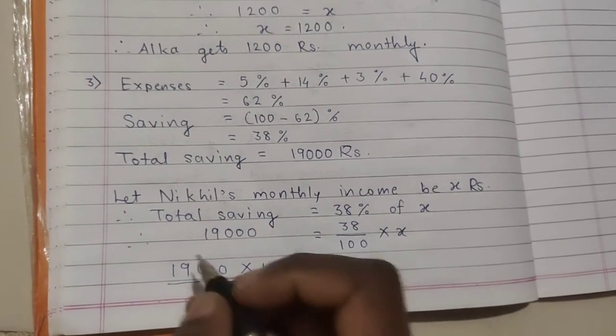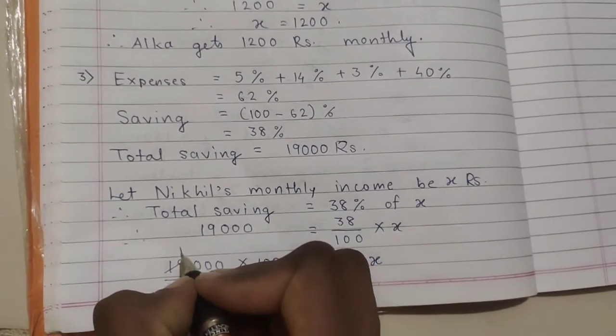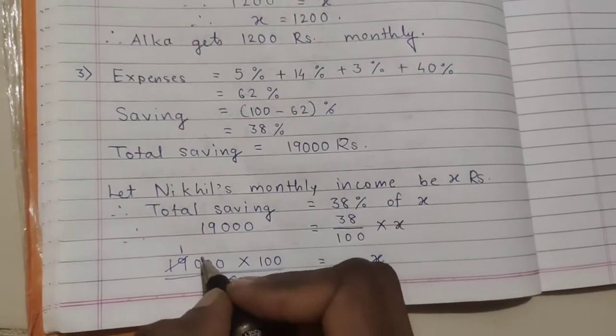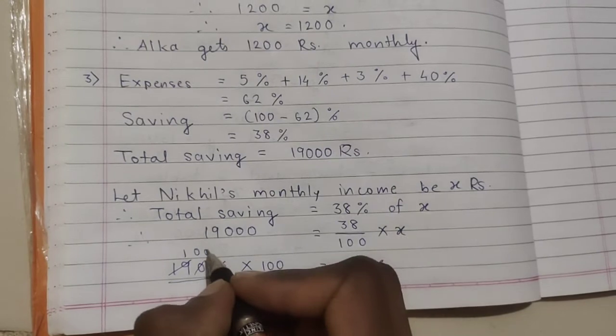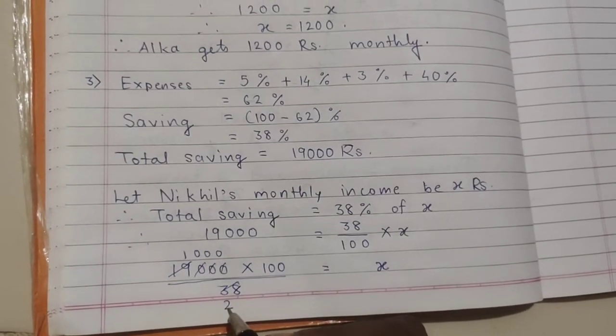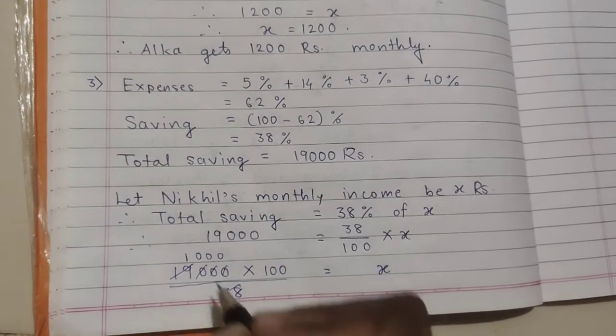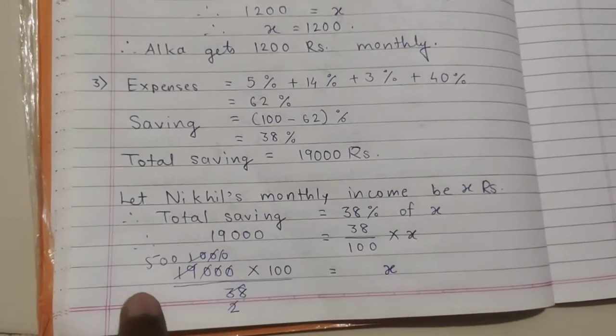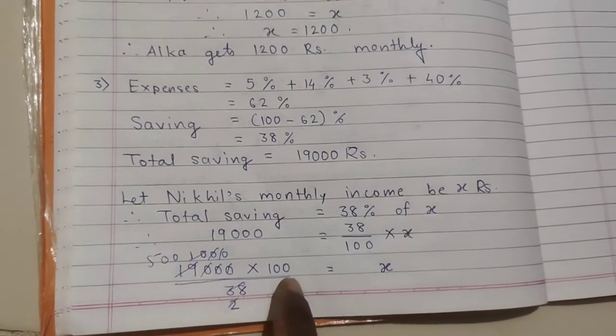Now let us simplify this. You know 19 1s are 19 and 19 2s are 38. Of course 3 zeros are there, so write them here. Now this 2 you can cancel here. 2 5s are 10 and 2 zeros. So what is remaining here? 500 into 100. So let us simplify this.